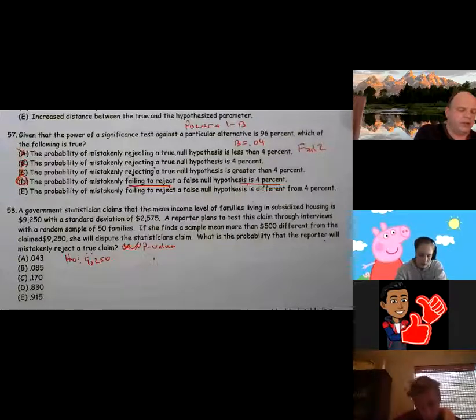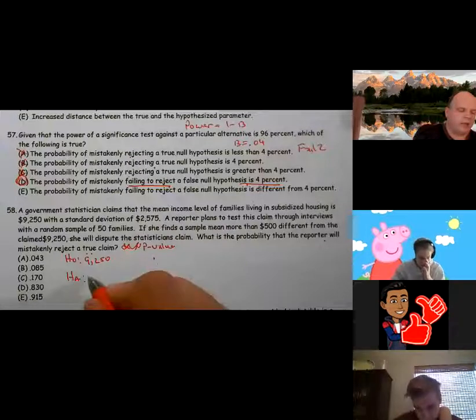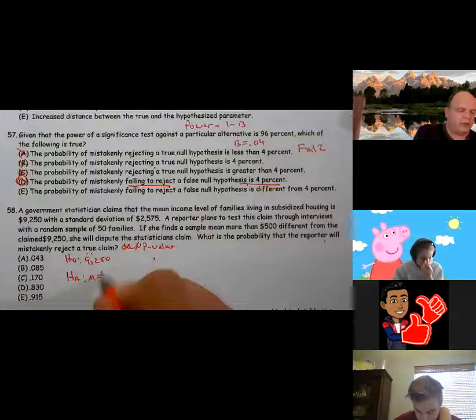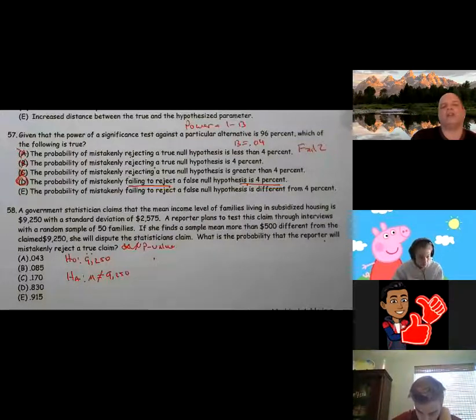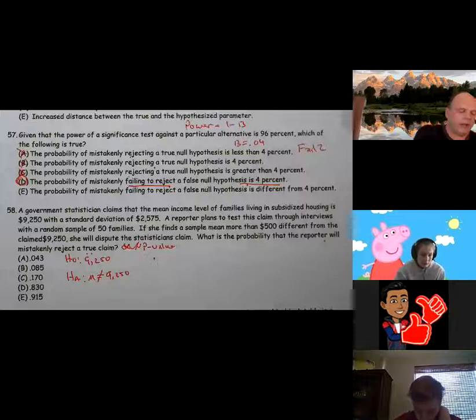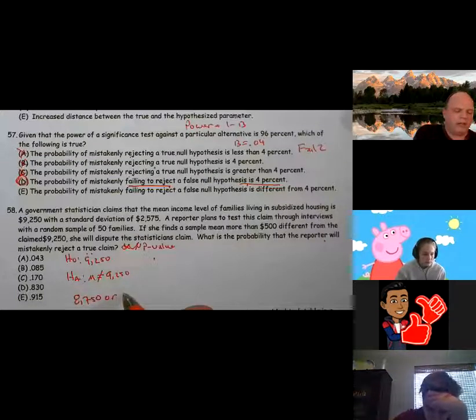The alternative is that the mean is not equal to 9,250, but she's going to reject if it's more than 500 different. So basically, if it's as low as 8,750, or as great as 9,750.